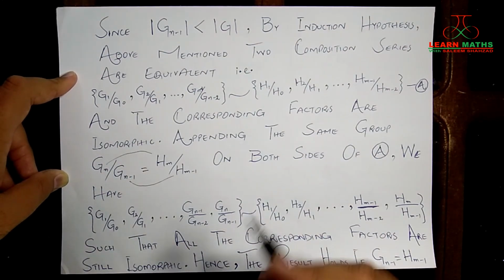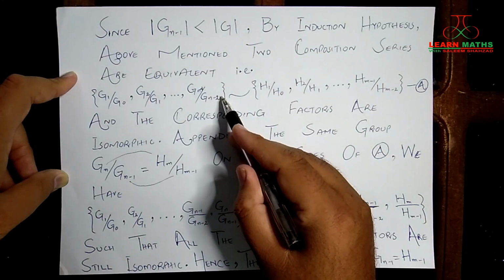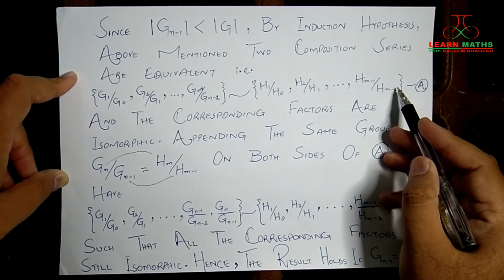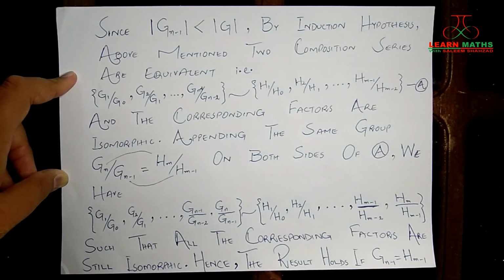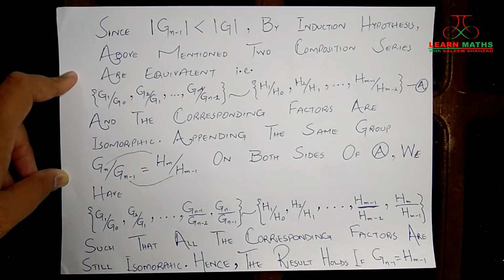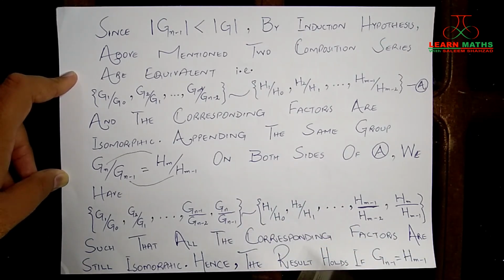So we are going to write over here Gn over Gn minus 1, okay, and over here we are going to write the next element Hm over Hm minus 1, okay. So we have these two sets, and of course these two sets are still in 1-to-1 correspondence, and all of the corresponding factors are still isomorphic.